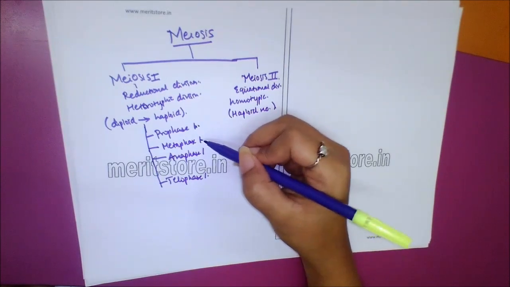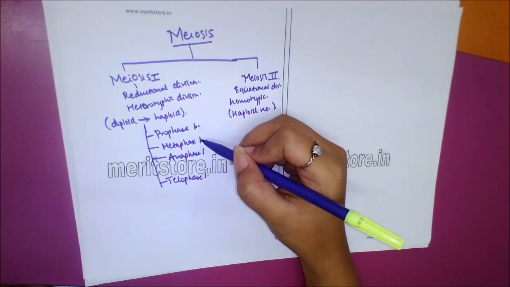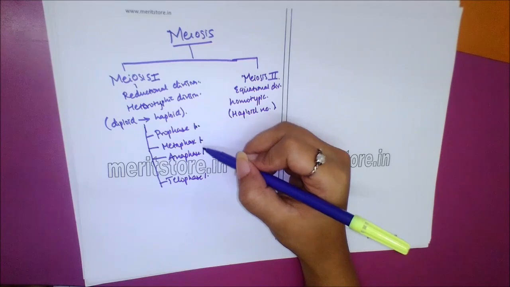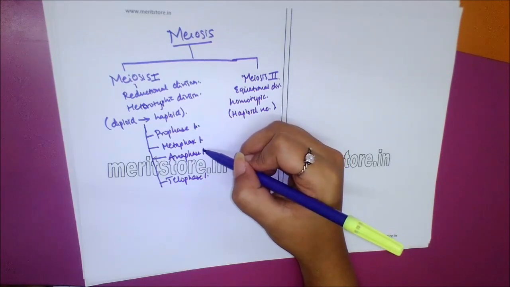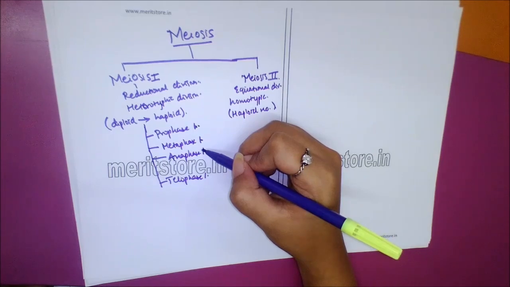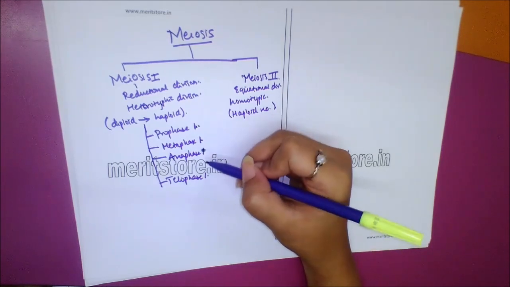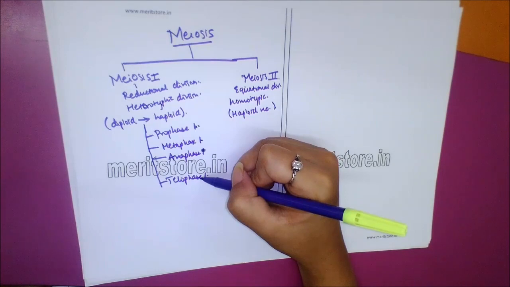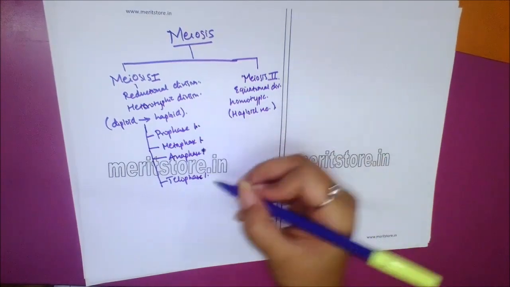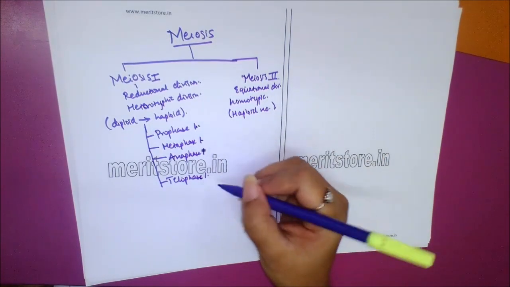Metaphase 1: arrangement of chromosomes at the equator and maximum condensation of chromosomes. Anaphase 1: movement of homologous chromosomes without centromere breakage, nuclei form. Telophase 1: chromosomes elongate, formation of 2 haploid cells.